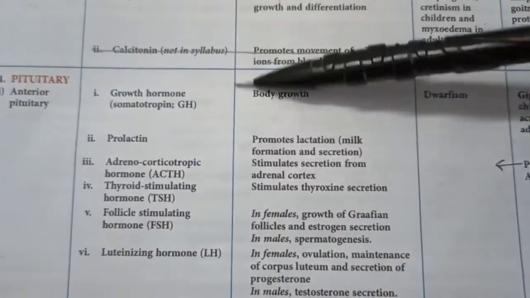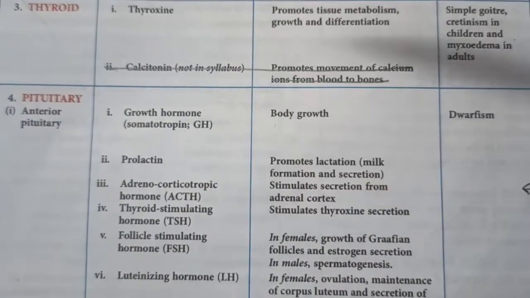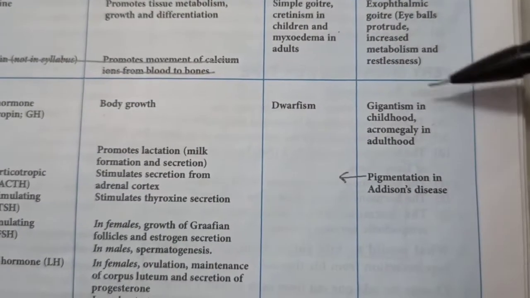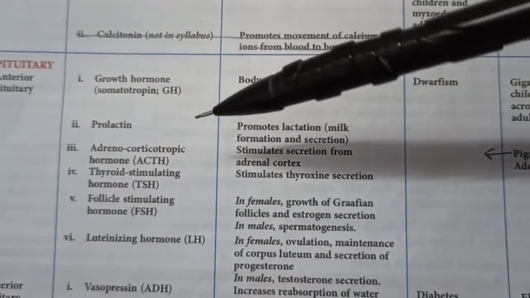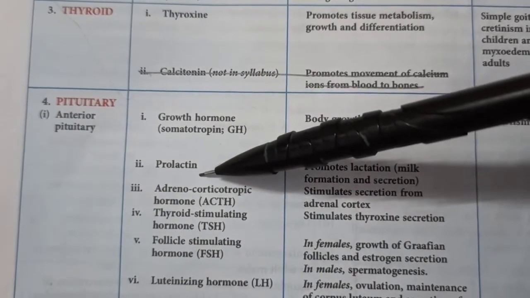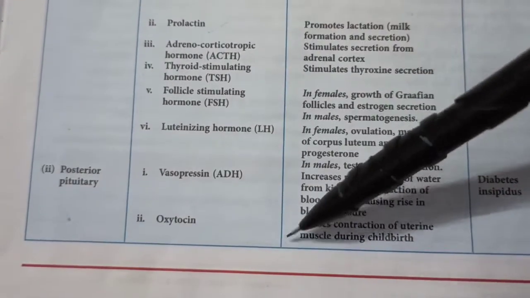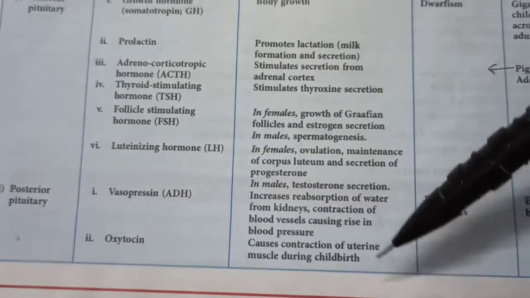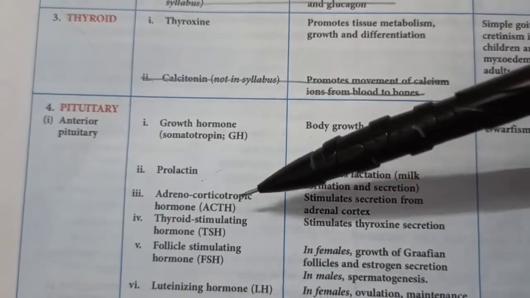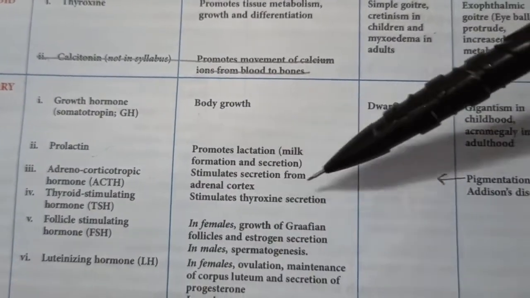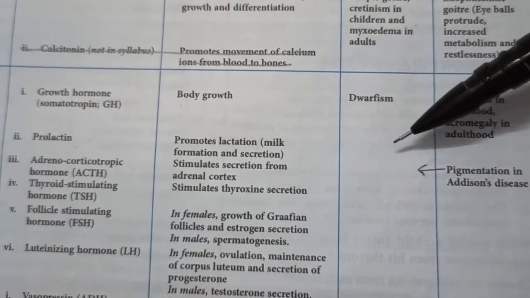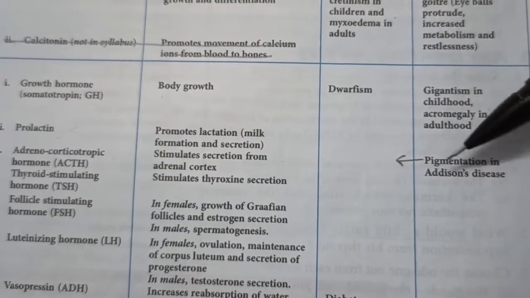Pituitary gland. It releases so many hormones. We've already studied growth hormone, also called somatotropin or GH, and the diseases, of course. Now, prolactin is another hormone. It promotes the lactation or milk formation and secretion. If you remember, oxytocin had a similar function. It helps in milk ejection. ACTH, it stimulates the secretion of adrenal cortex. Its hyposecretion will cause pigmentation in Addison's disease.